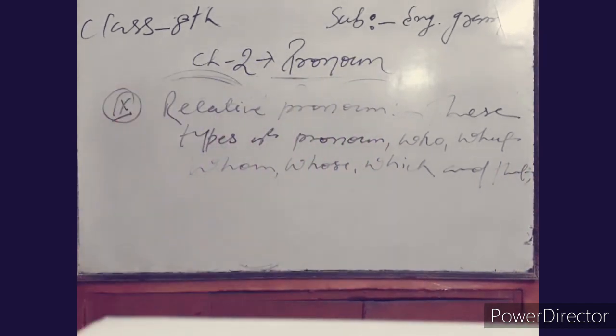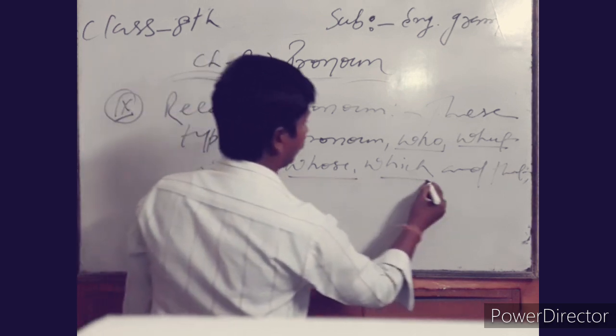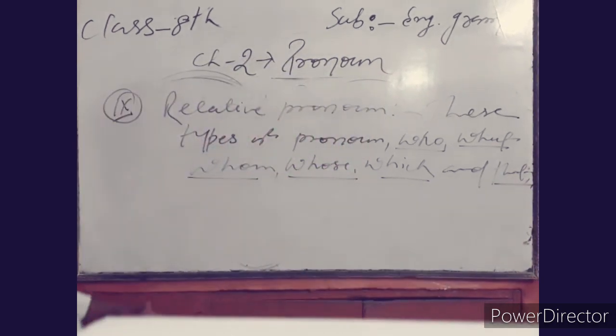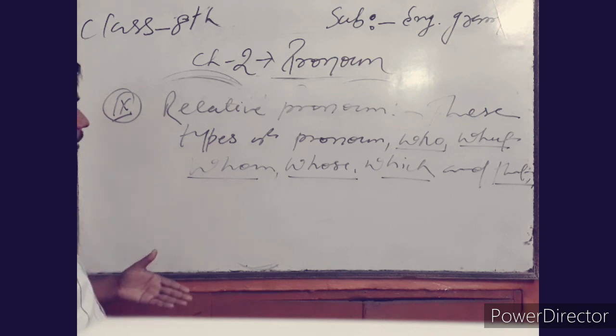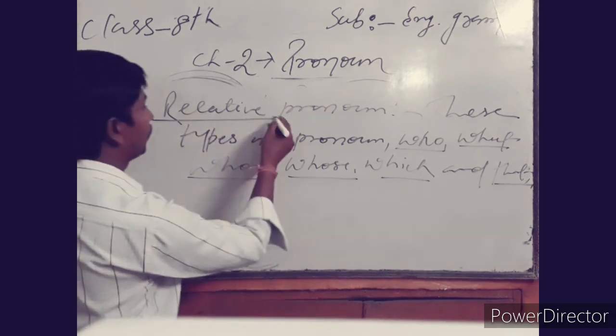This type of pronoun is always used to join two sentences to make a very good relation between the two sentences. That is why it is called a relative pronoun.